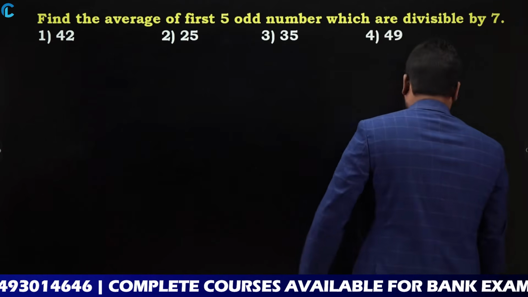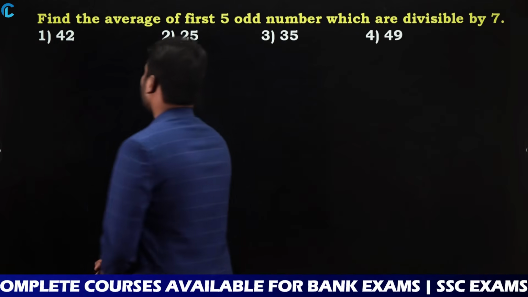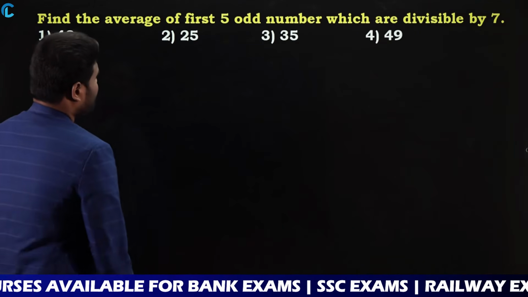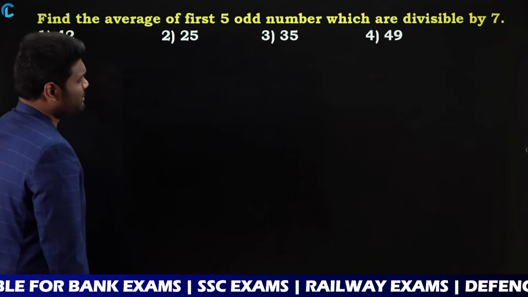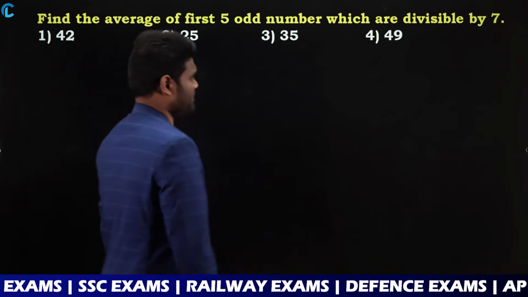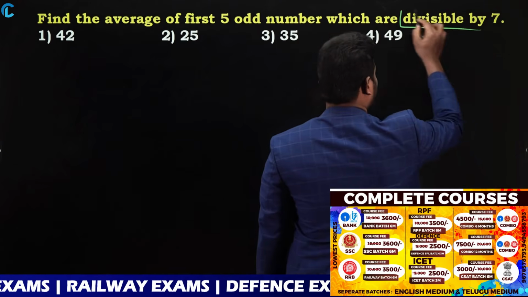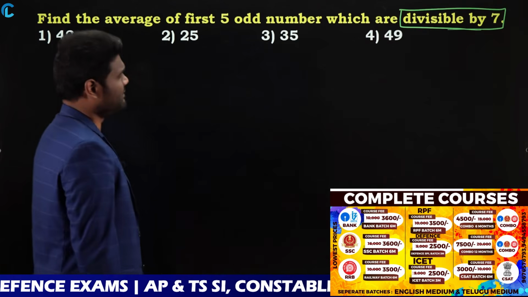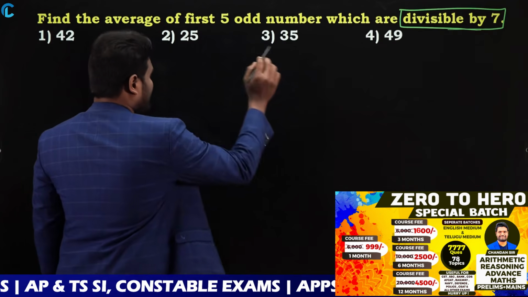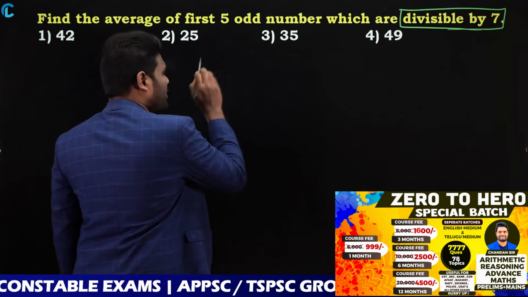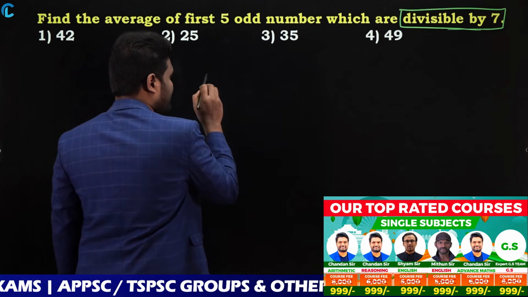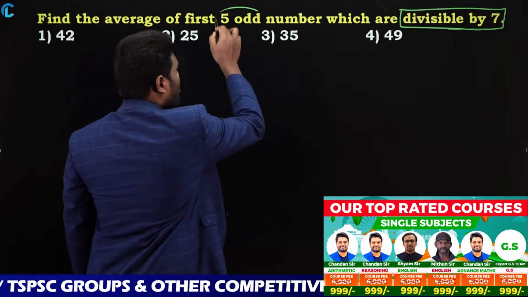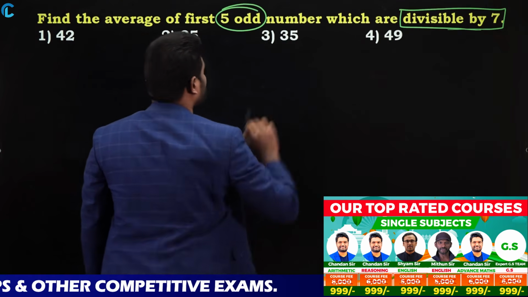Okay. Next question. Find the average of first 5 odd numbers which are divisible by 7. Let us look at them. If you solve them in the normal way, we need the first 5 odd numbers which are divisible by 7.